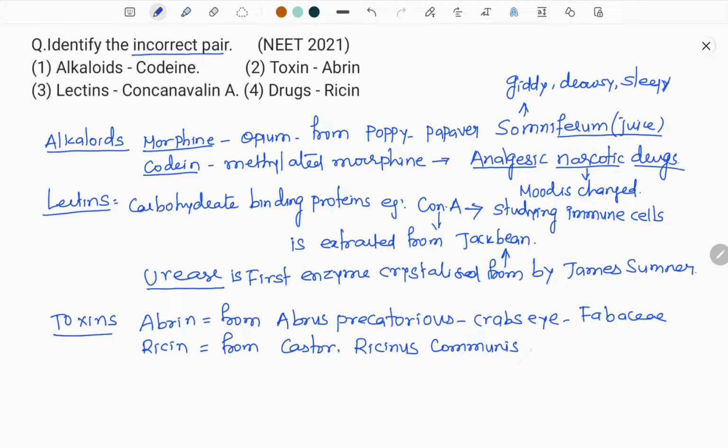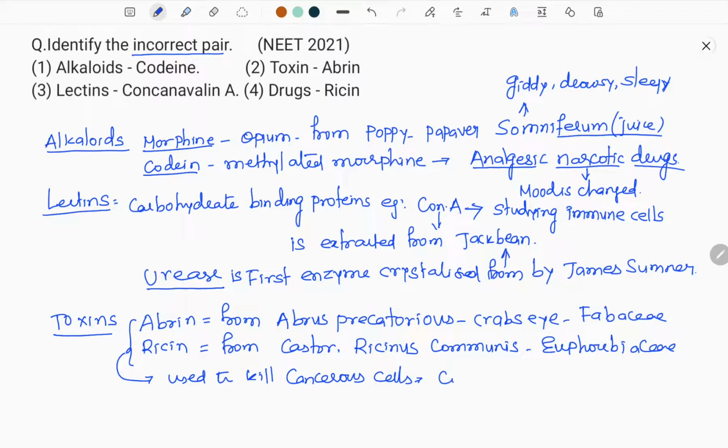Ricinus communis. It's a member of Euphorbiaceae. You are right, the cyathium inflorescence is present in Euphorbiaceae. So, what is the use of this Abrin and Ricin? Do remember, these two are used to kill cancerous cells.